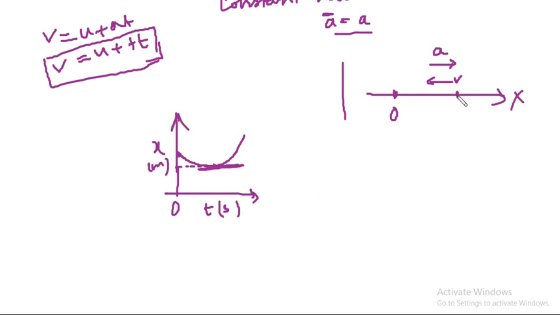That means particle's velocity was decreasing as it was moving towards origin, and at some point it became 0 and it started to return back again in this direction. The rate of change of that velocity may be constant throughout, but its acceleration was positive in this direction. So this is positive acceleration, a is positive.